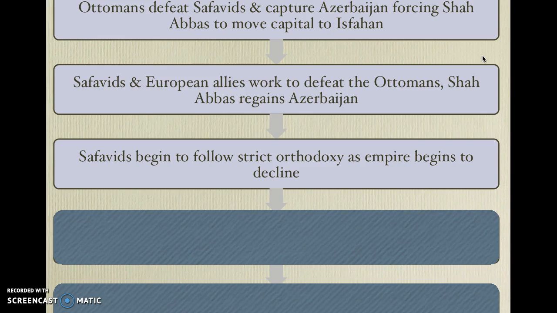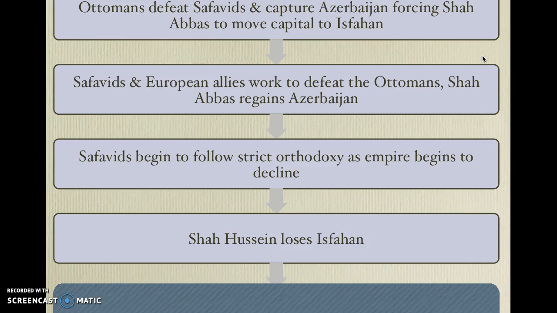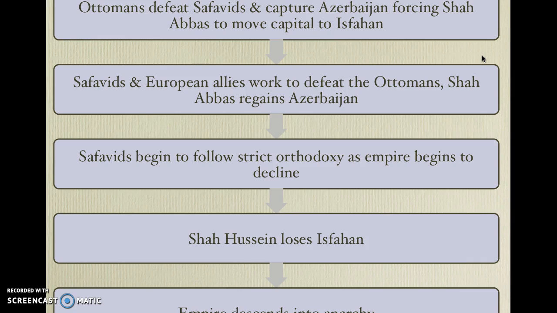It's like chocolate. Chocolate's fantastic. Chocolate is amazing. You eat 5 pounds of chocolate, though, in a given sitting. That's bad. It's the same with orthodoxy. So what begins to happen is it begins to decline until eventually there's this ruler named Shah Hussein who loses Isfahan, the magnificent capital of the empire, and it descends into anarchy. Another vocabulary word, chaos, disorder.